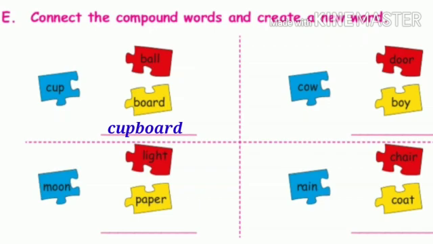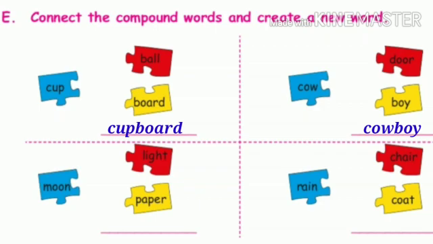The next set of words, cow, door, boy. Cow plus door, cow door. Is it a meaningful word? No, it is not a meaningful word. Next one, cow plus boy, cowboy. Cowboy is a meaningful word? Yes, it is a meaningful word. So, cowboy is the compound word.